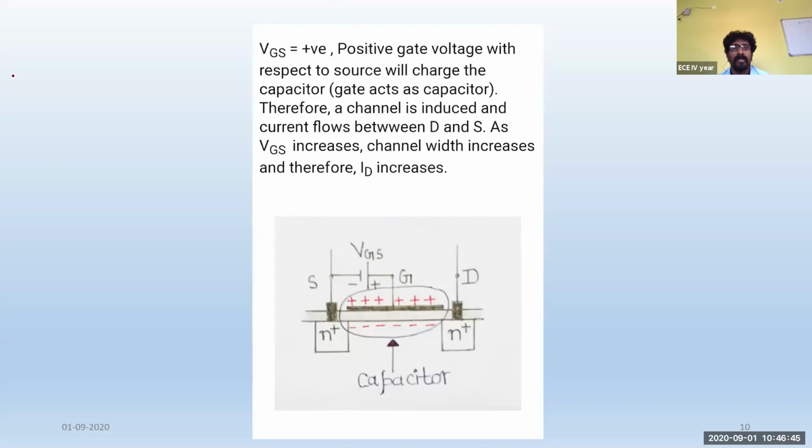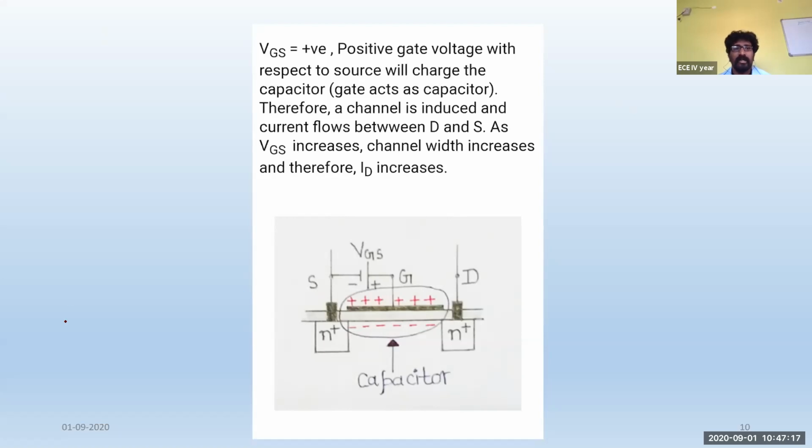Now, let us see what happens if you supply a positive voltage here. If VGS equals a positive value, then the positive gate voltage with respect to the source terminal will charge the capacitor. A capacitor has been formed here, and because of that capacitor, a channel is produced, and ultimately current flows between the source and drain terminals.